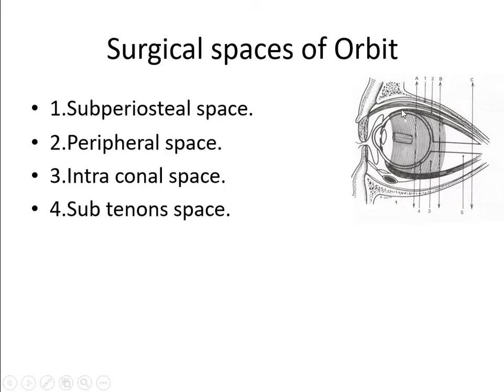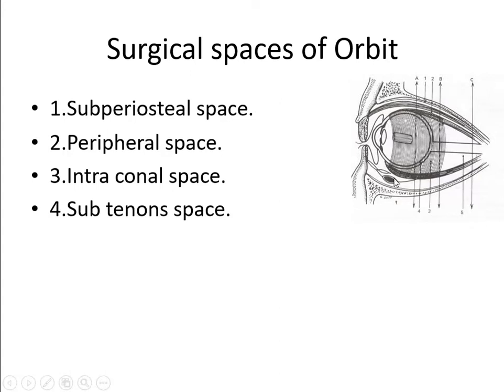The eyeball is suspended by 6 extraocular muscles, 4 recti. These are the superior rectus, inferior rectus, medial rectus, and lateral rectus. These recti are joined by intermuscular septums. The space within the recti is known as the intraconal space. Surrounding the sclera will be the Tenon's capsule, and beneath the Tenon's capsule, again, there is a surgical space. It is known as the subtenon space.